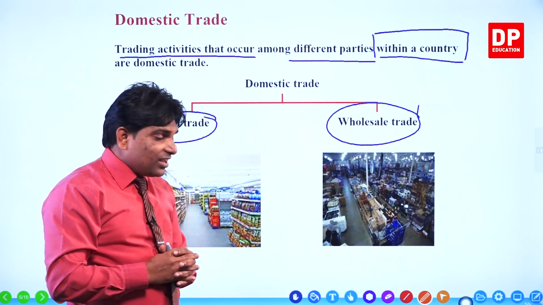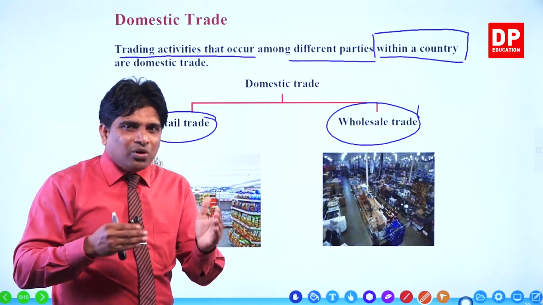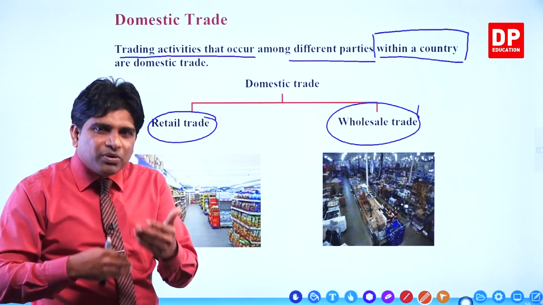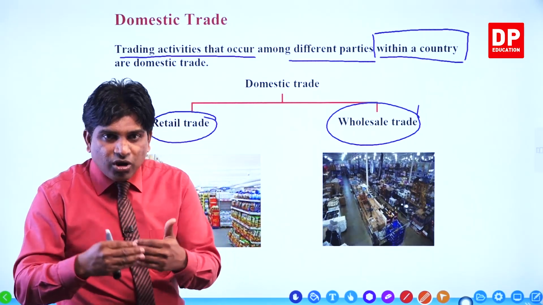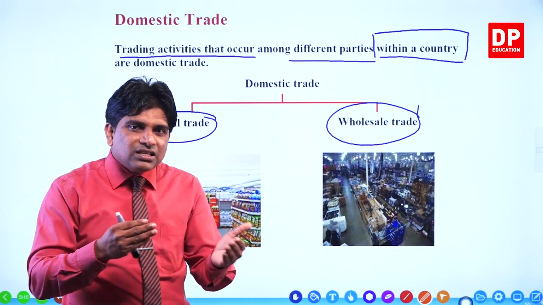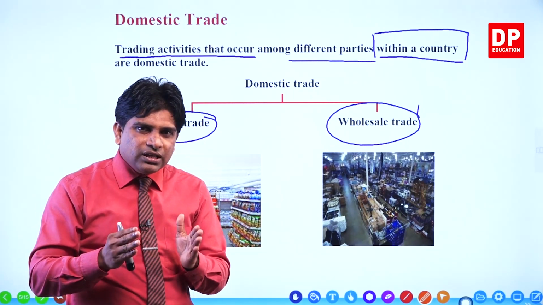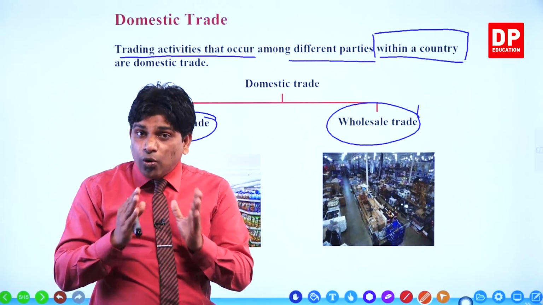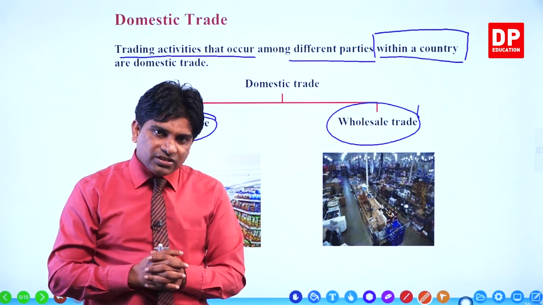Most of the time you go to supermarkets and pharmacies and small shops, your village small shop, to buy something to fulfill your day-to-day needs and wants. Generally, we say all these businesses are retail shops, retail trades, right?